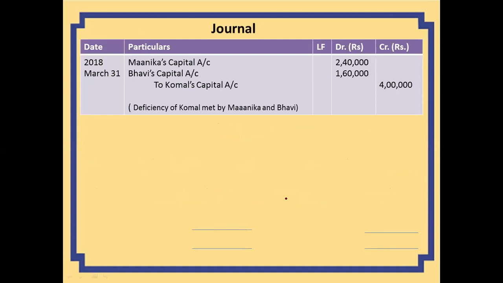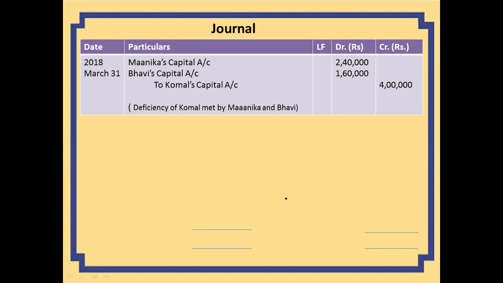So the journal entry we will pass, because the profit sharing ratio was 6:4:1, the 4 lakh will be contributed by Manika and Bhavi in their ratio. So the ratio of Manika and Bhavi was 6:4. So 6/10 of 4 lakh will be contributed by Manika, and 4 lakh into 4/10 will be contributed by Bhavi. So this is the journal entry. This is the first part of the question.